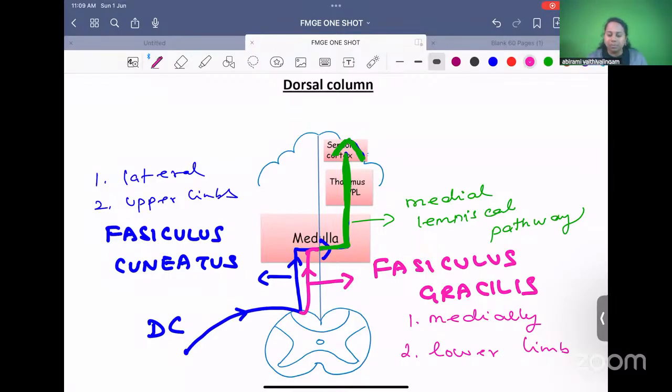Kiran Yadav says a bit slow. Okay, fine, we'll go a bit slower. So, Ranjan, after crossing, it's the medial lemniscal pathway. The face fibers join the medial lemniscal pathway. So, after crossing from the face, they will carry the sensations. Fine.